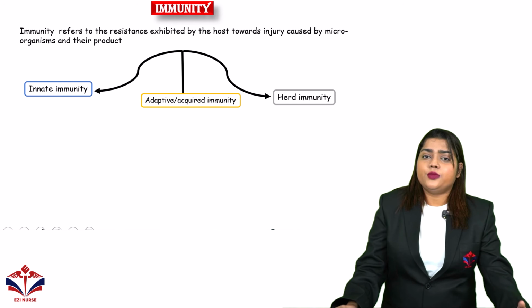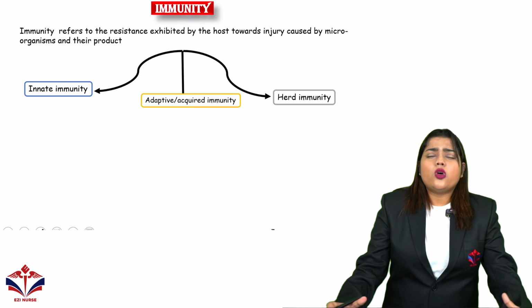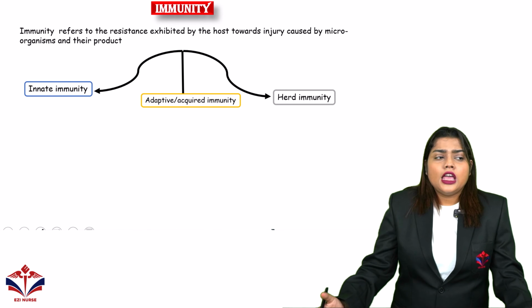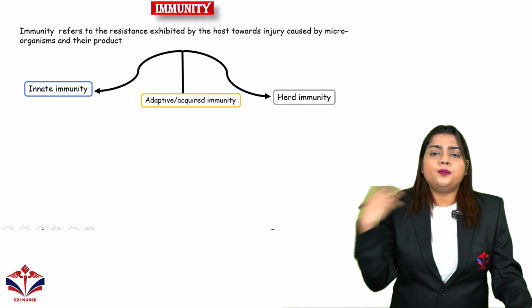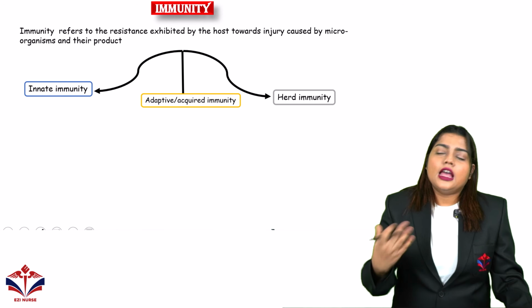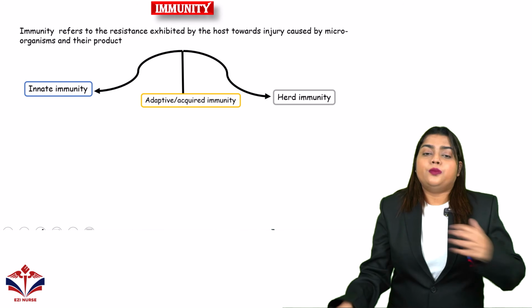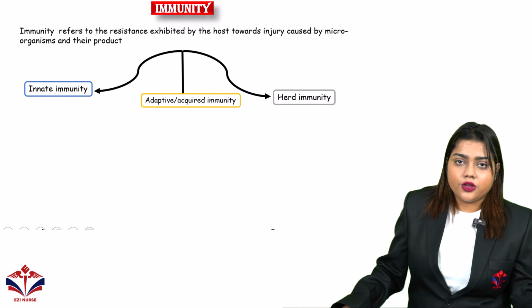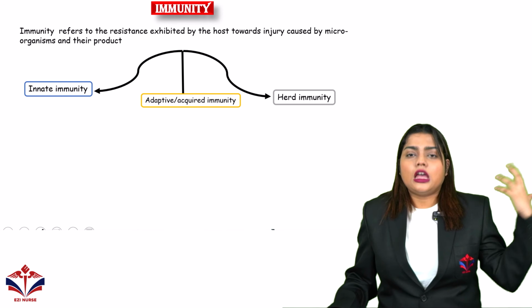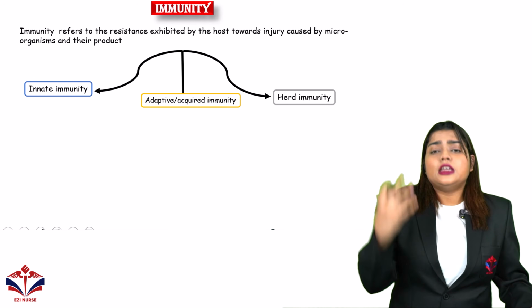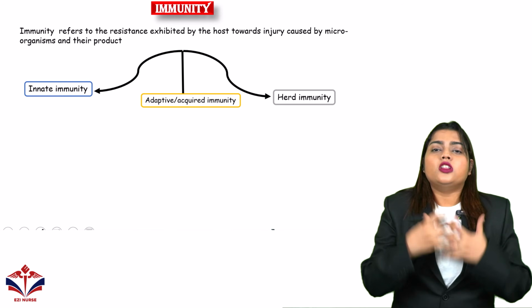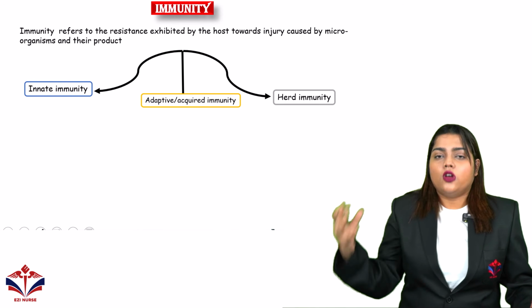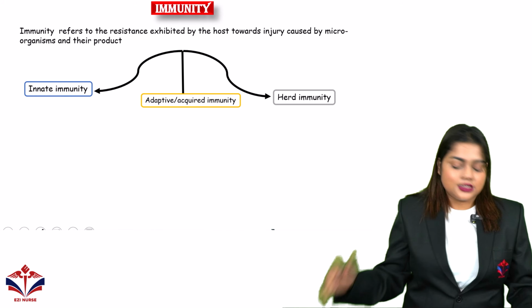Then we have herd immunity, which is actually not an immunity as such, but if you want to understand, if I am surrounded by people who are affected, then I will also get affected. But if I am around people who are not affected, and they are avoiding the affected people, then the immunity which builds up on my side or in my environment, we will call herd immunity. We will discuss it later.